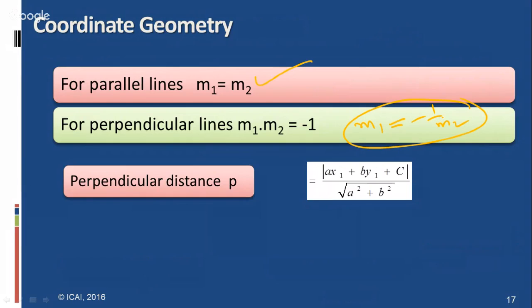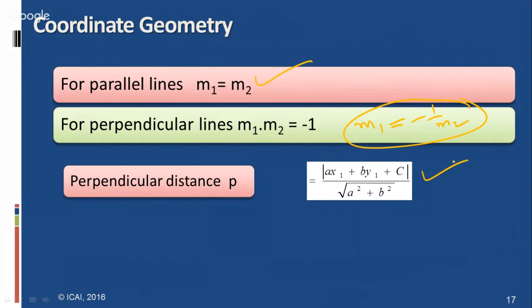And the perpendicular distance from a point P is modulus of ax1 plus by1 plus c, divided by square root of a square plus b square. These are the important concepts related to the chapter coordinate geometry. And one more thing I would like to advise the students: in coordinate geometry also, sometimes calculus applications are used.